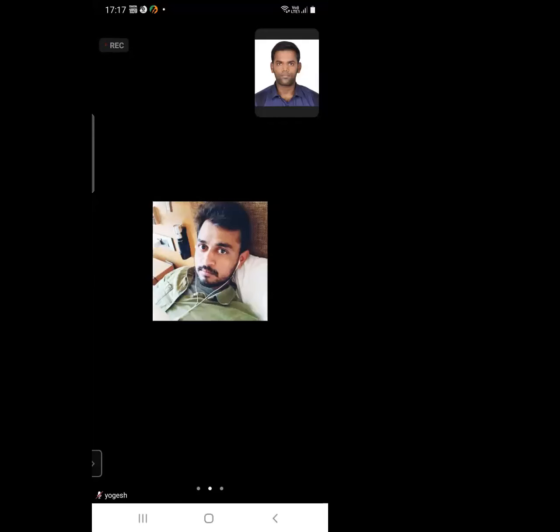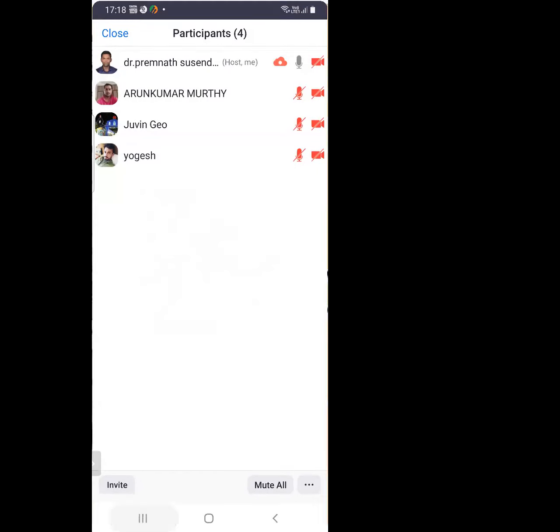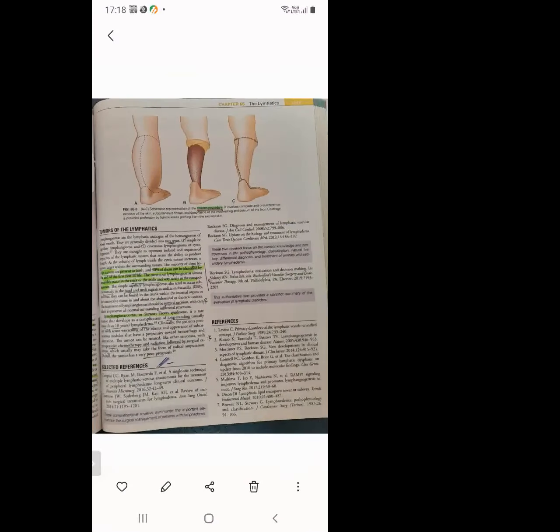Next we go to the tumors of the lymphatics. Lymphangiomas are the lymphatic analogs of the hemangiomas of blood vessels. They are generally of two types: one is simple capillary lymphangioma, another is cavernous lymphangioma or cystic hygroma. These are benign tumors present at birth. 90% of them can be identified by the end of the first year of life. Very important points.